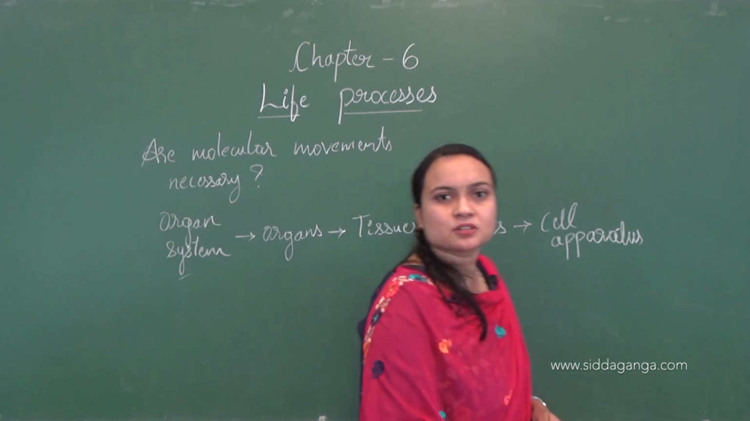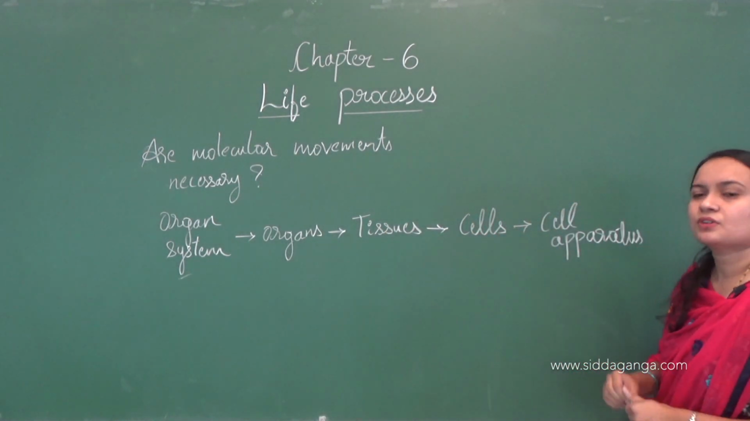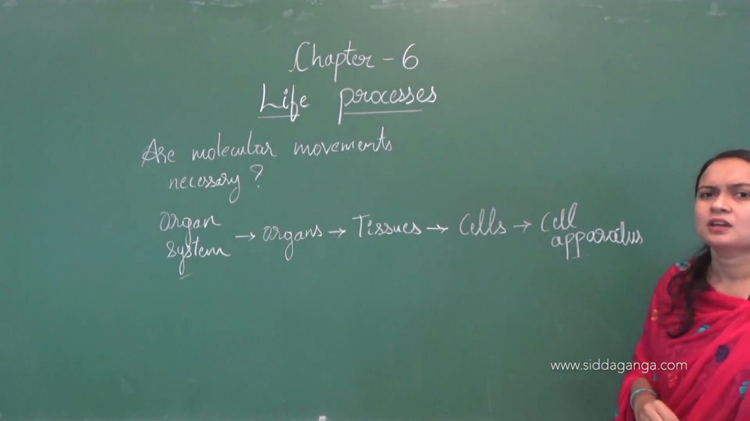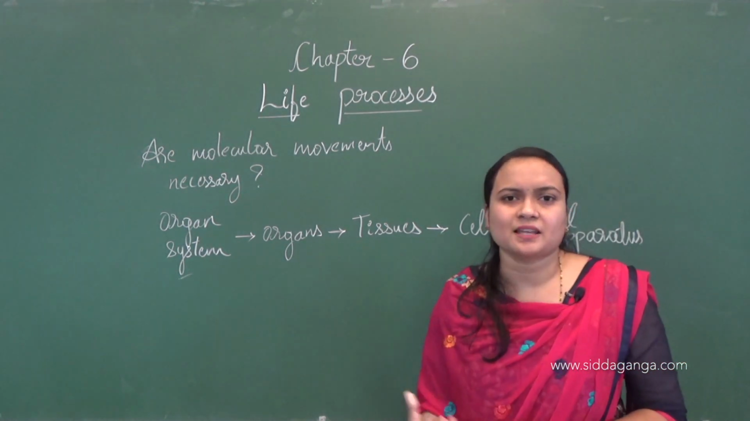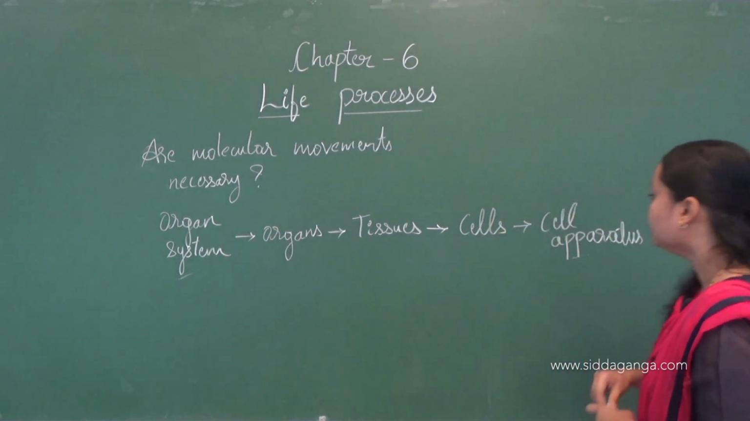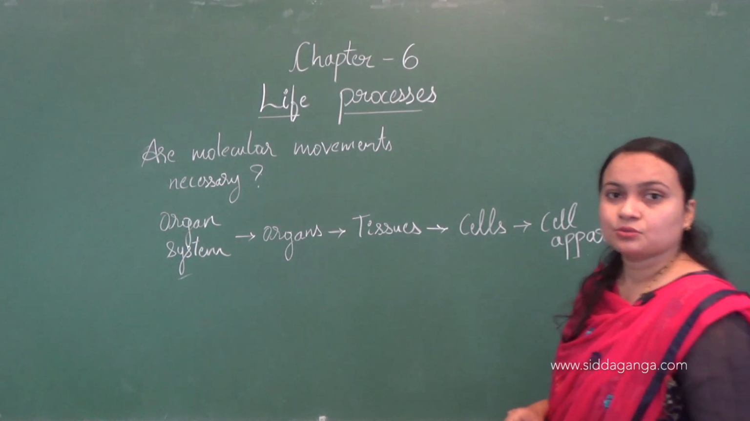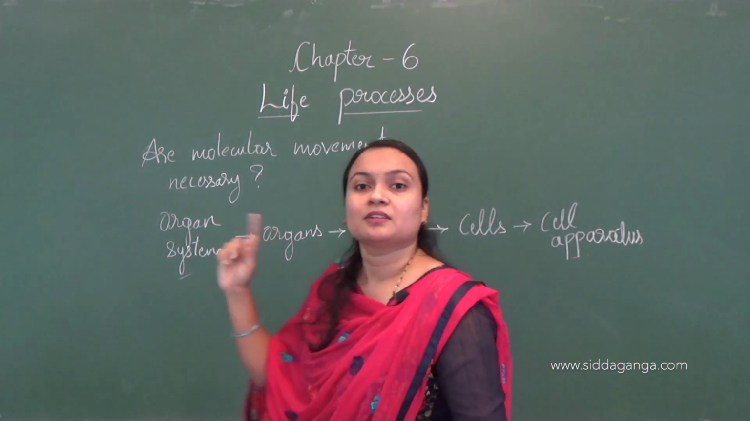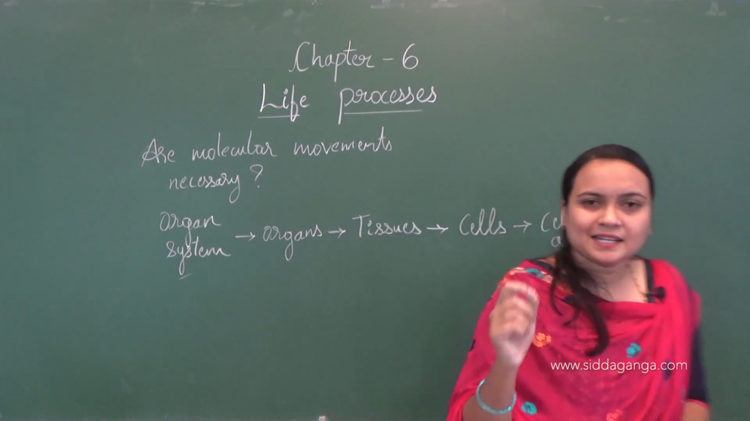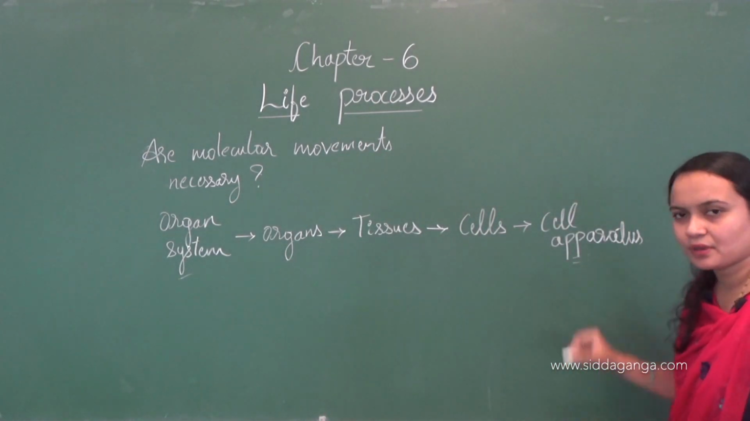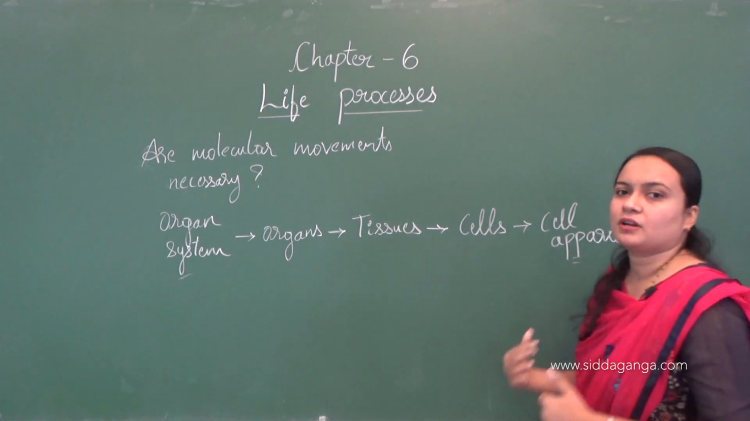If any changes happen, they may get damaged. For example, if there is a slight change in the cell apparatus, a slight damage, it will affect the cell. The cell will affect the tissue, the tissue will affect the organ, the organ will affect the organ system. So if any small change appears, it will trouble the whole body.